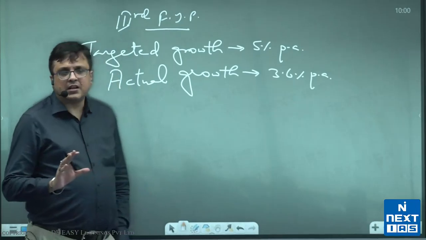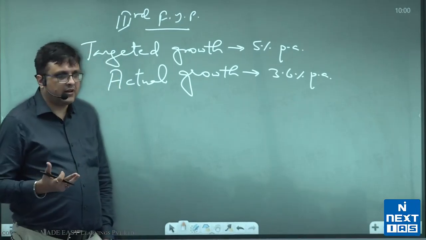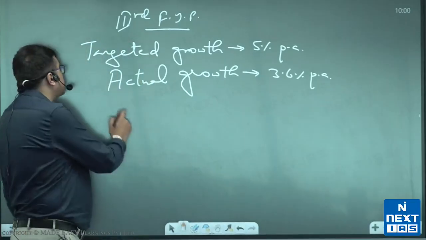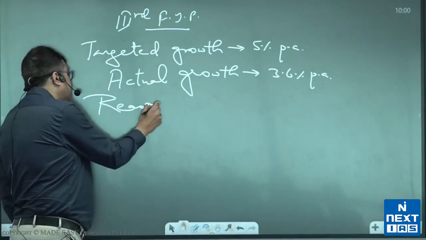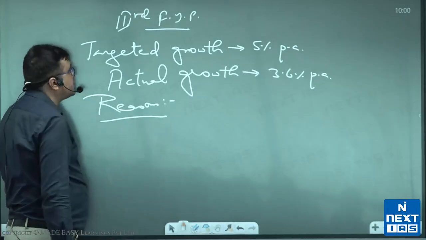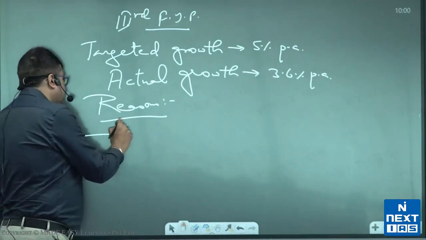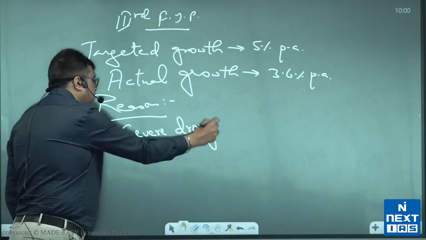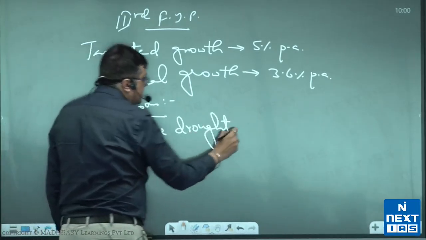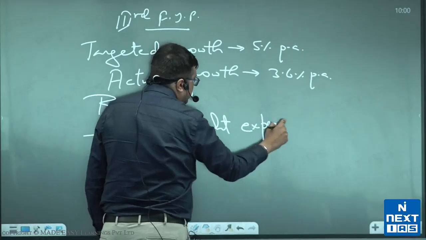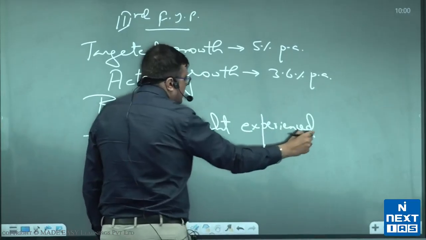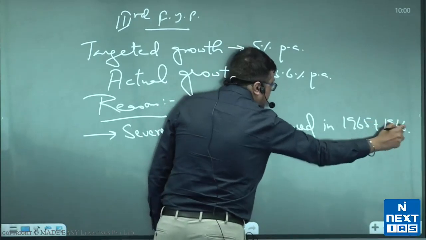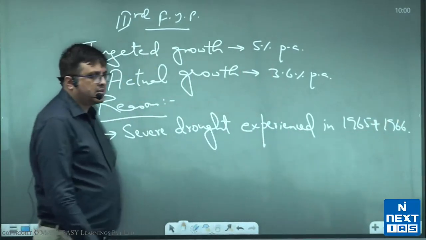Now understand this, there were reasons for this happening. All right, there were reasons for this happening. The reasons typically were, so if we look at the reasons why this happened, one was severe drought experienced in 1965 and 1966.